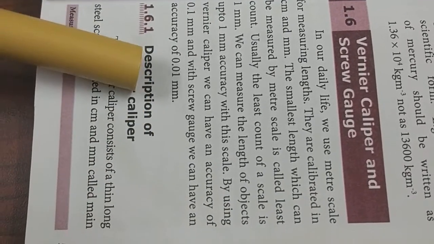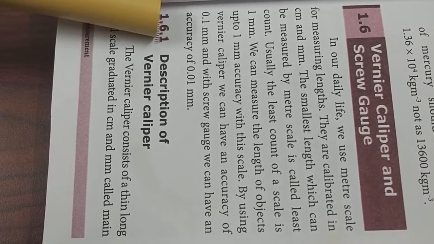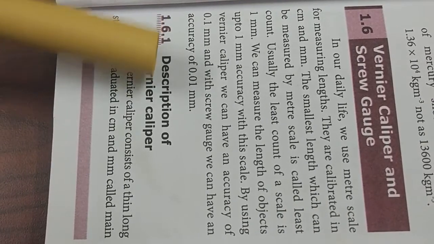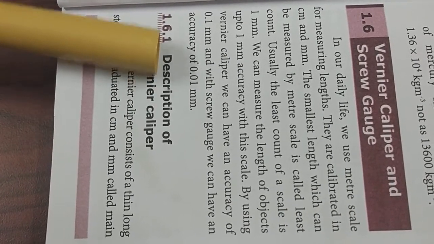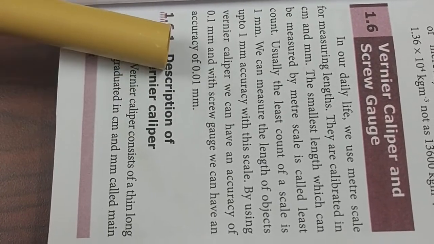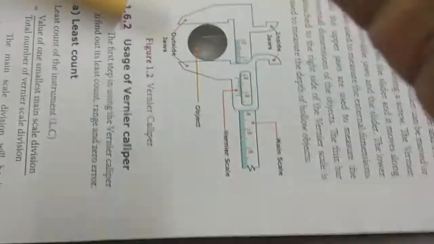Listen, children. You have to measure the diameter of a very small object in the range of 0.01 millimeter, a very small range. Okay, 0.01 millimeter. This is for the vernier caliper apparatus.